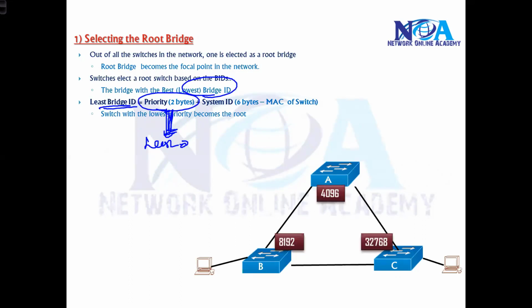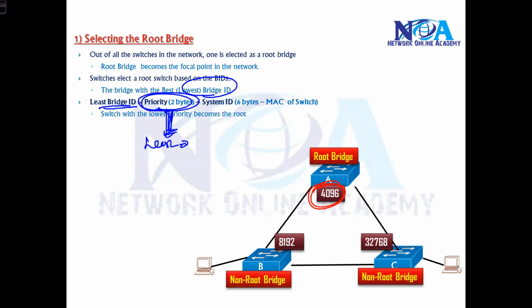Now out of these three, which is the least? Again, least is the best here, remember, in STP. So 4000 is the least, then 8000 and 32000. So who will become the root bridge? A becomes the root bridge in my case, and the remaining switches we call non-root bridges.